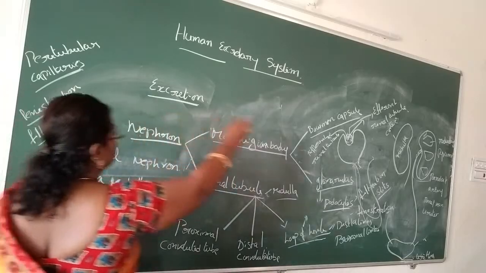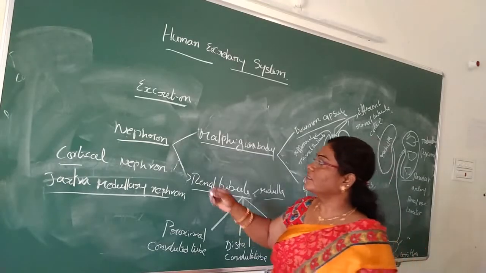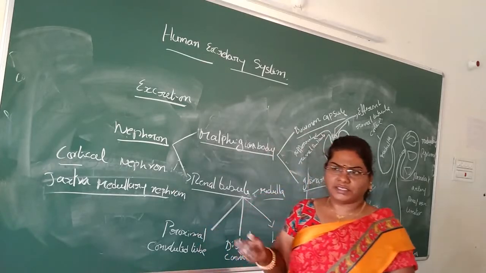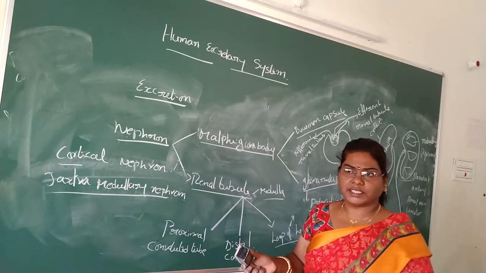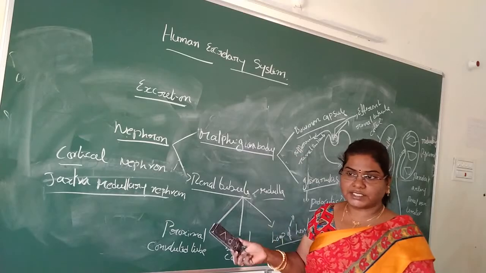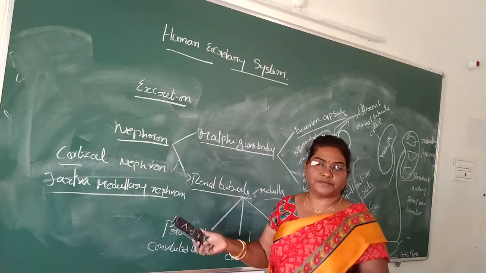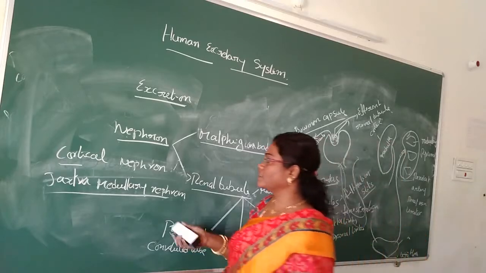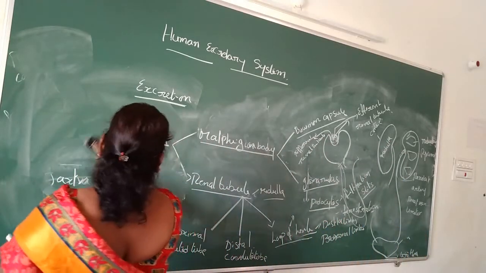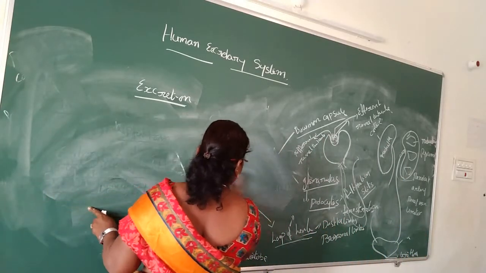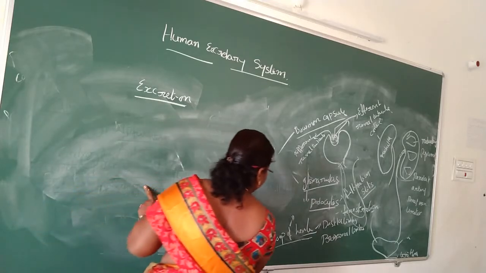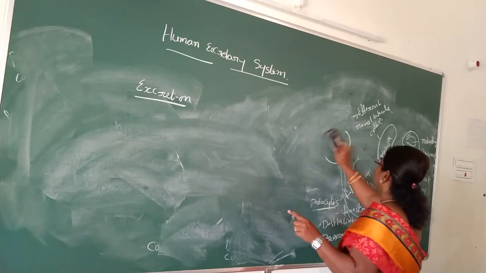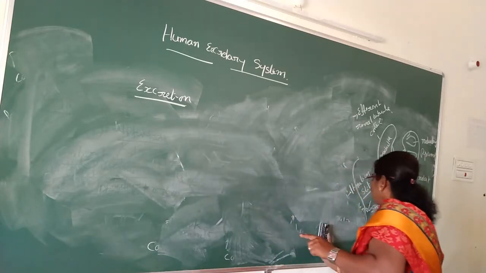Generally, just to outline what parts are present in the human urinary system and what the structure of the nephron is, I can give you one-line notes.